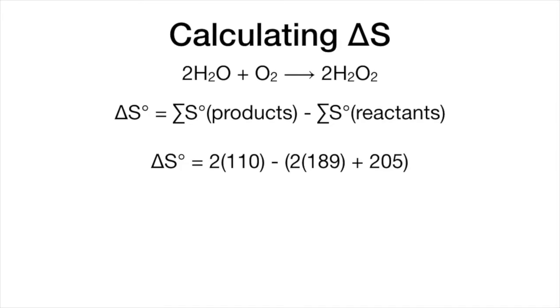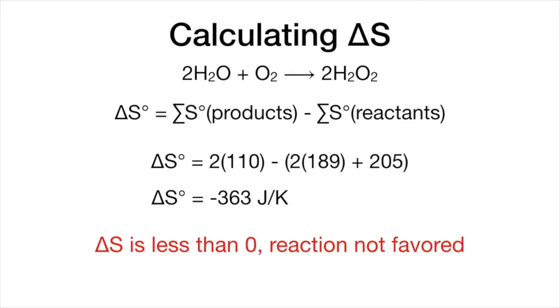So 2 times 110 minus 2 times 189, which is the absolute entropy of water, plus 205, which is the absolute entropy of oxygen. And that's going to give us negative 363 joules per degree Kelvin. So since delta S is less than 0, this reaction is not favored. Remember, we're generally looking for things where delta S is greater than 0, where we're getting more entropy. Now, that's not the whole story, though.